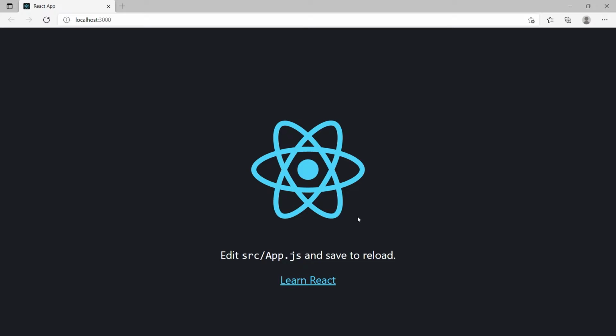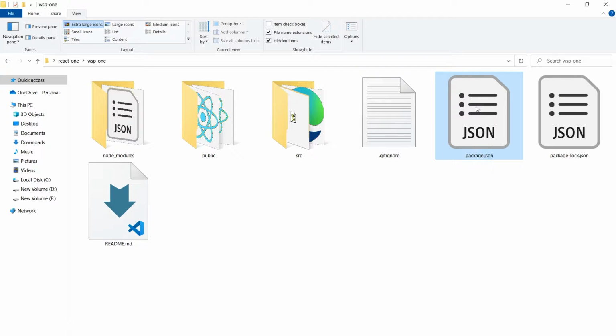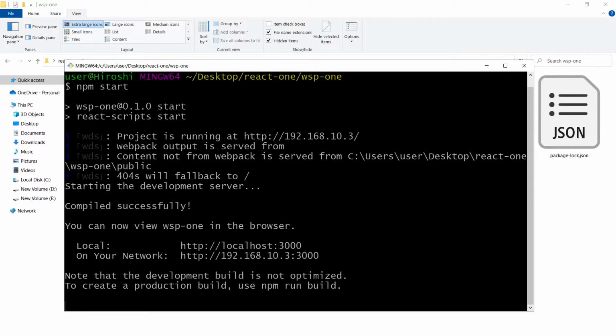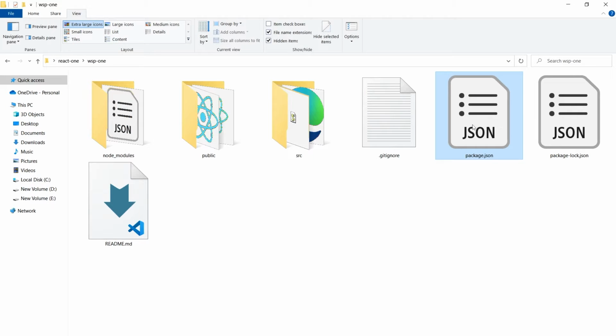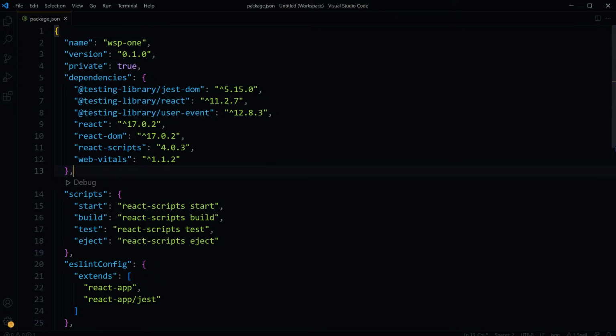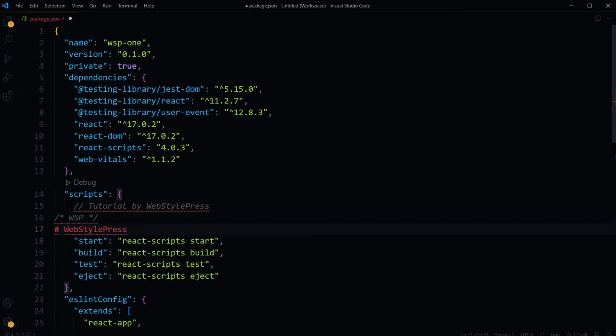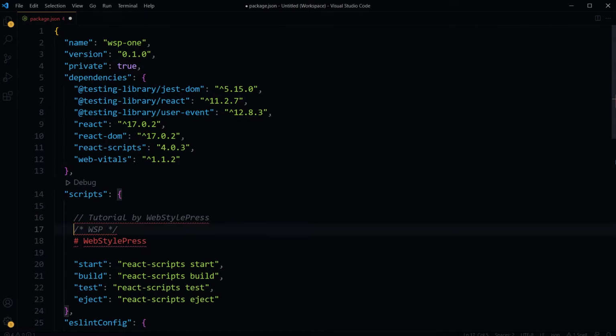So it is running. This project has got a package.json file. Let's add comments to it. But first, let's stop the project. This is our package.json file, and here let's use these comments. Comments are like that, right? These are our comments. Save.